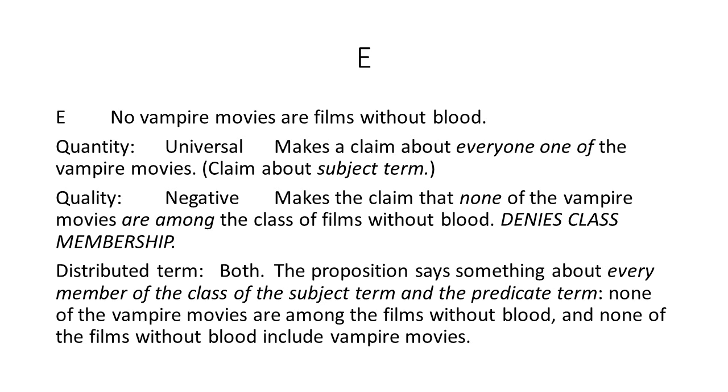And then finally, distributed term. In this case, both the subject and the predicate term. The proposition says something about every member of the class of the subject term and the predicate term. None of the vampire movies are among the films without blood, and none of the films without blood include vampire movies.